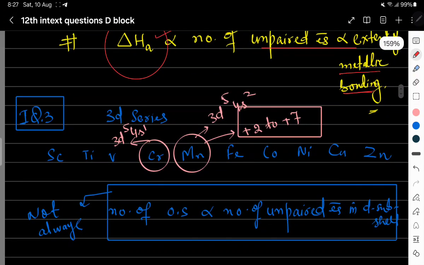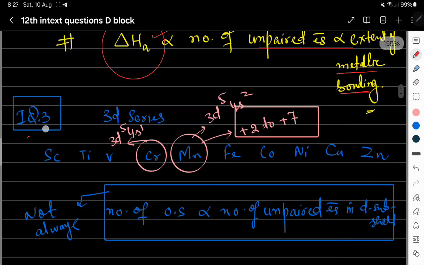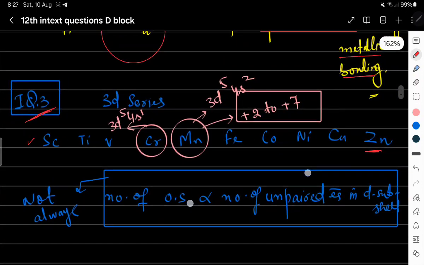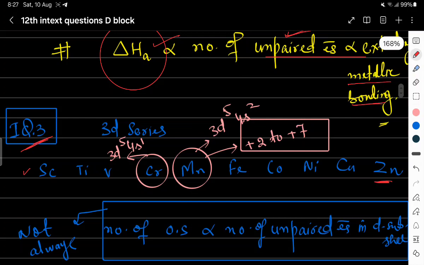Now the third in-text question: we have a series scandium to zinc, and in the question it is asked which element shows a variable oxidation state.